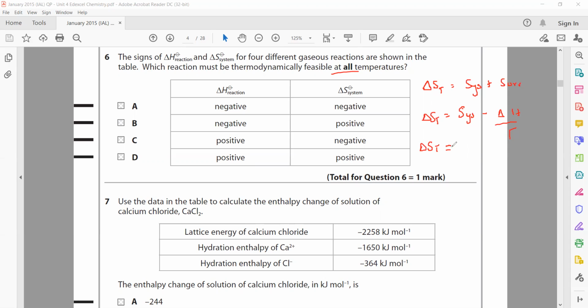The reaction is thermodynamically feasible if it has a positive total entropy. So for the entropy of the system, we need a positive value. And what about the enthalpy term? Because it is subtracted, if delta H is negative, minus minus will be plus. So we want the enthalpy change to be negative and the entropy of the system to be positive, so that the overall answer will be positive. That's why B is the right answer for question 6.